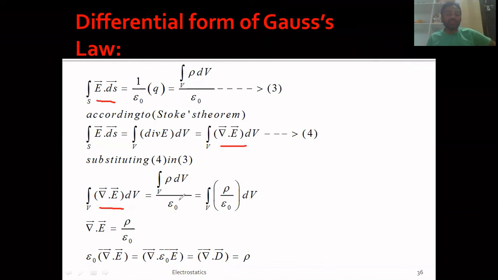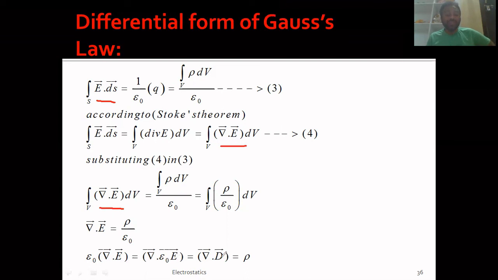Since on both sides the integration is with respect to volume, on comparing I get divergence E is equal to rho by epsilon 0. If I take this epsilon 0 to the left-hand side, I get epsilon 0 times divergence E, and I can take epsilon 0 inside the bracket to get divergence of epsilon 0 times E. This epsilon 0 times E is a vector quantity denoted by D, which we call the displacement vector.